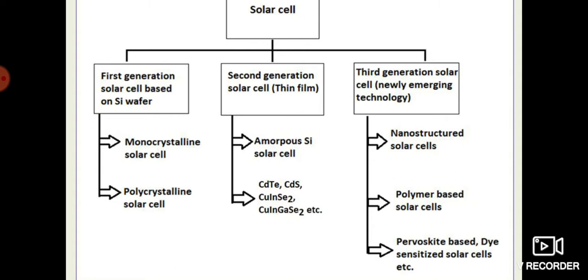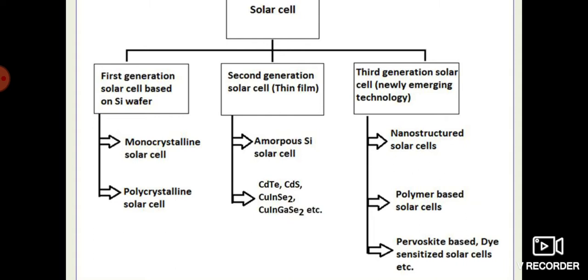The third one is the third generation solar cell. It is a newly emerging technology. There are so many technologies here, and some are put down here. Number one is the nanostructured solar cell. Second one is the polymer based solar cell.